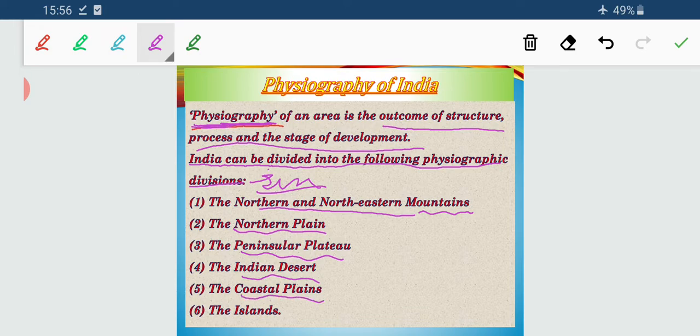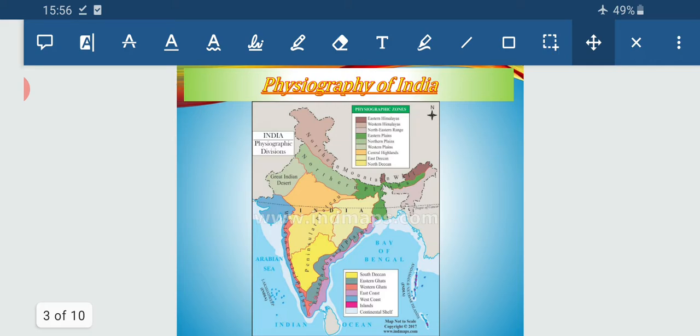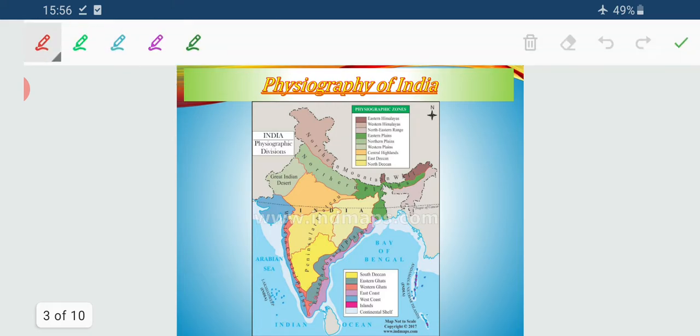Now quickly we will take a look at all these features on the Indian physical map. You just see the map, you can find that the northern part of our country, and this is the northeastern part, have the mountainous structure. Next we will move to the plain area, the northern plains.